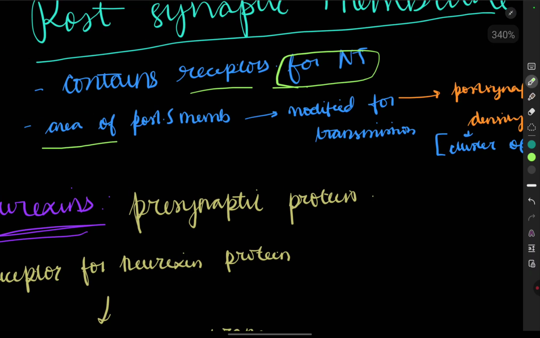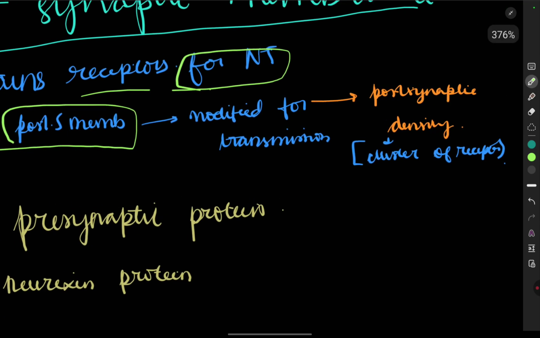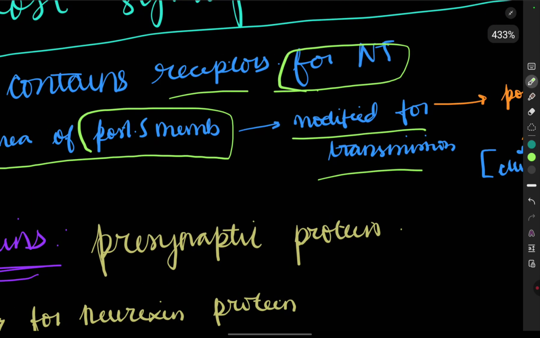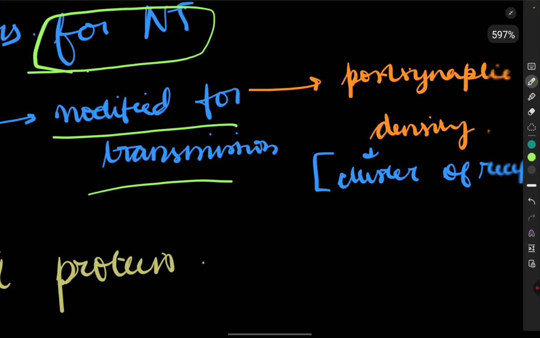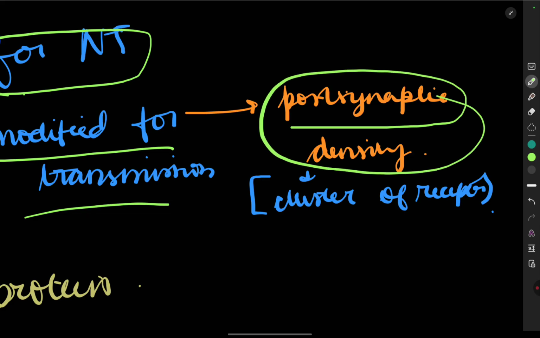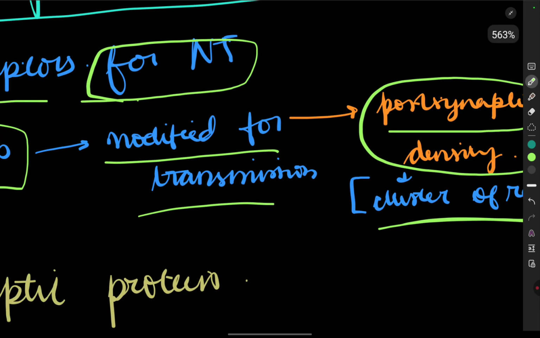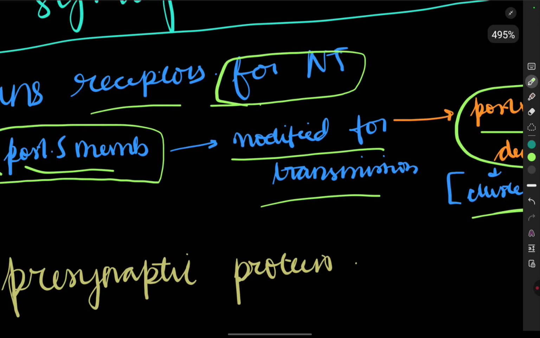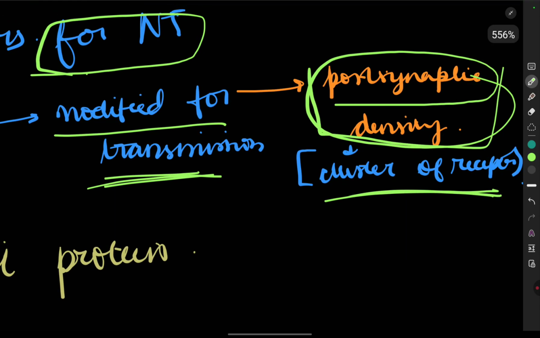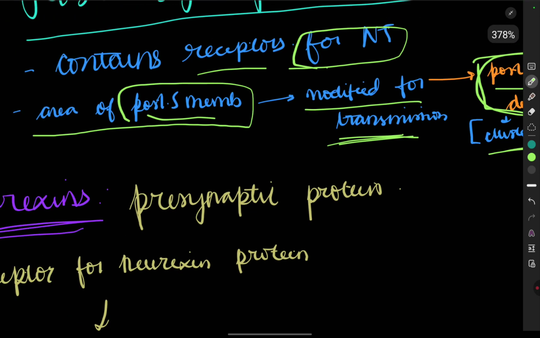The area of the postsynaptic membrane that is modified for transmission is called the postsynaptic density. It contains a cluster of receptors.